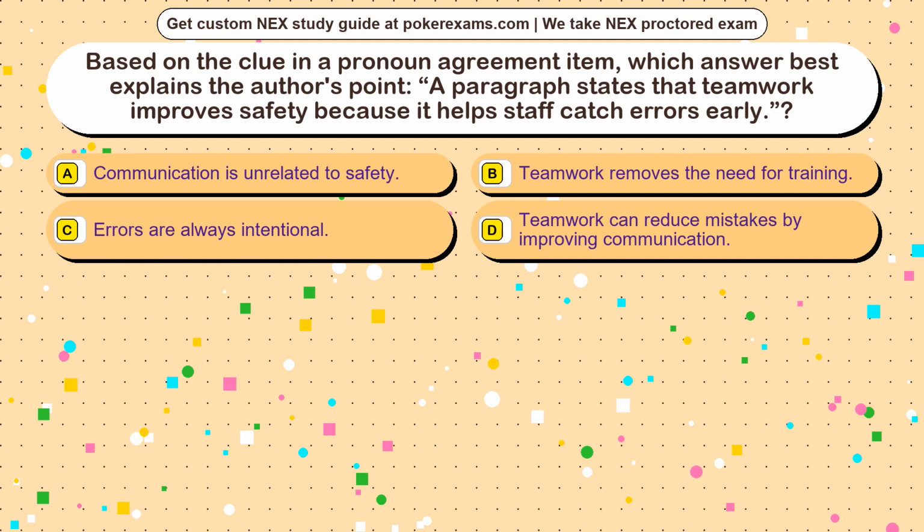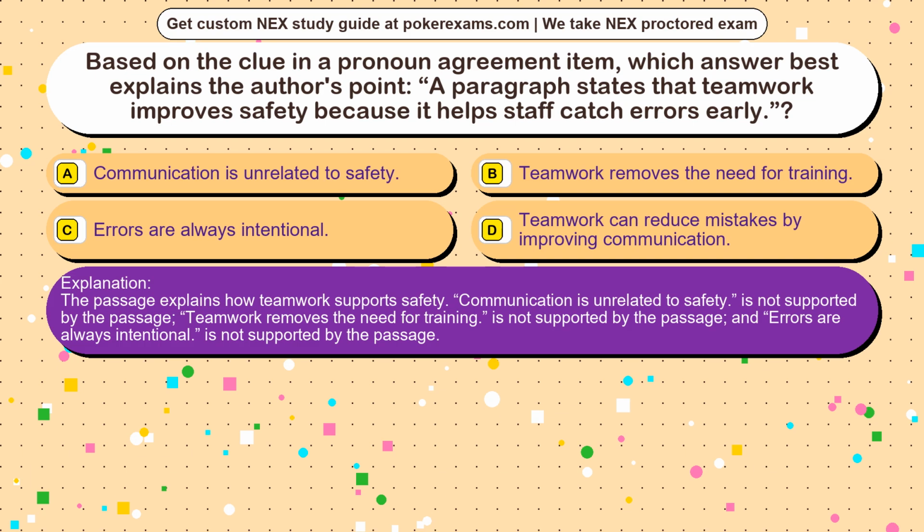The correct answer is option. The passage explains how teamwork supports safety. Communication is unrelated to safety, is not supported by the passage. Teamwork removes the need for training, is not supported by the passage. And errors are always intentional, is not supported by the passage.